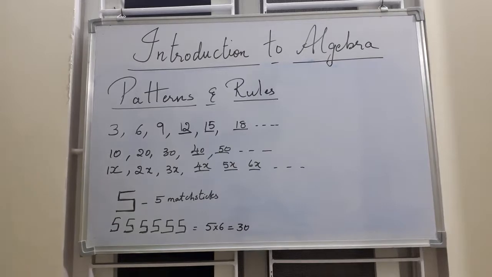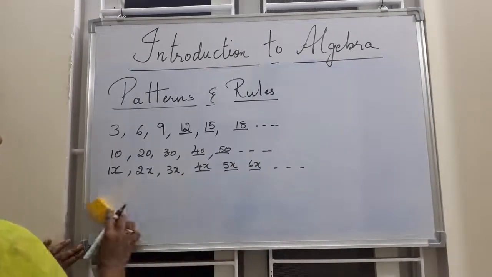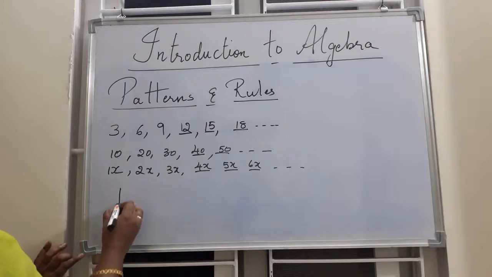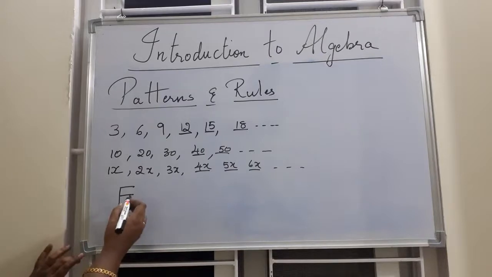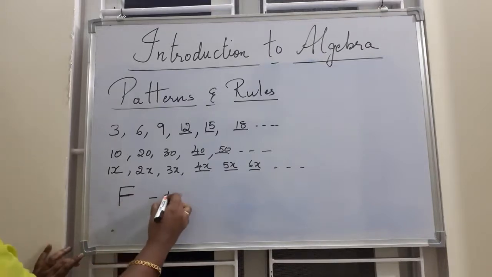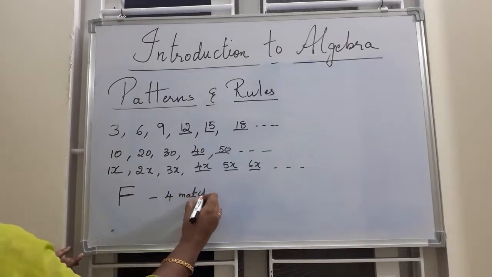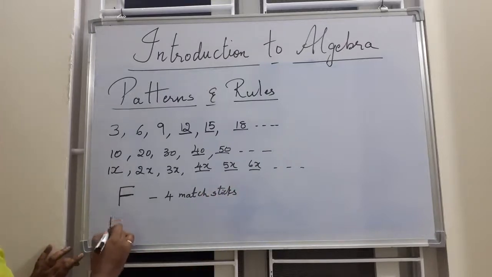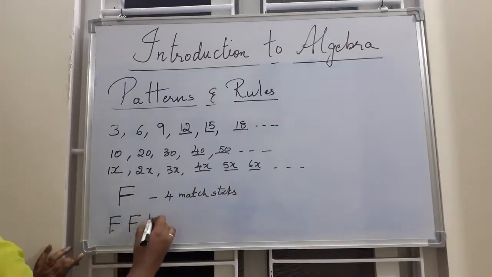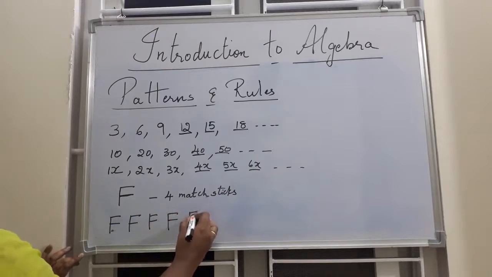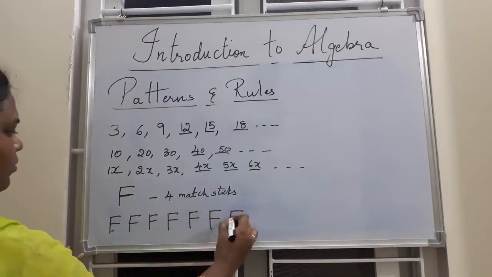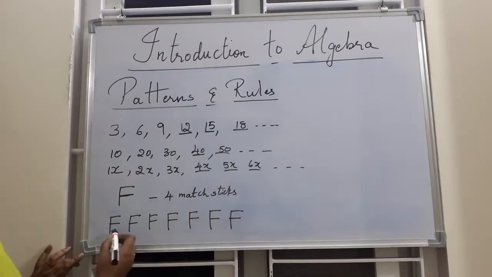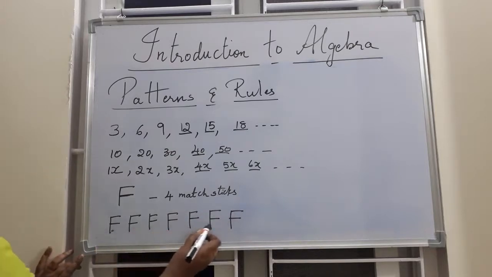We'll take another example. You want to write or make the alphabet F. To make this, 1, 2, 3, 4. You need 4 matchsticks. Now I want 1, 2, 3, 4, 5, 6, 7 F's.